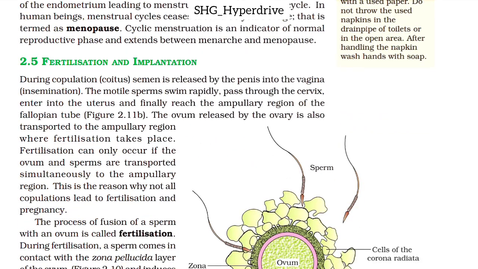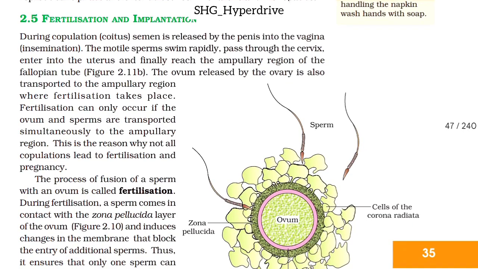2.5 Fertilization and implantation. During copulation, that is coitus, semen is released by the penis into the vagina, that is insemination. The motile sperms swim rapidly, pass through the cervix, enter into the uterus and finally reach the ampullary region of the fallopian tube. The ovum released by the ovary is also transported to the ampullary region where fertilization takes place. Fertilization can only occur if the ovum and sperms are transported simultaneously to the ampullary region.